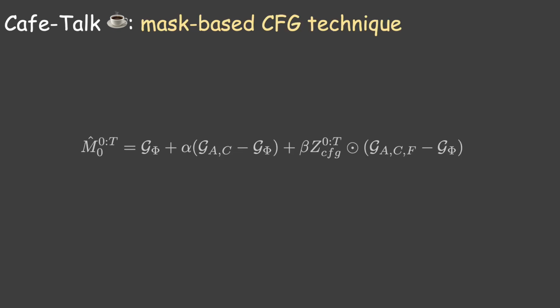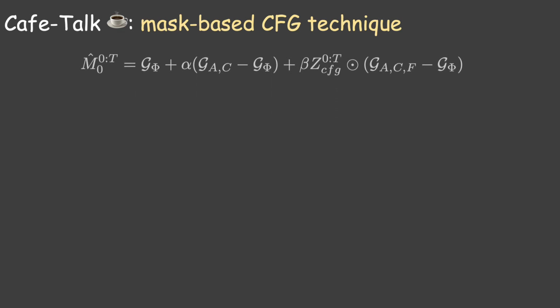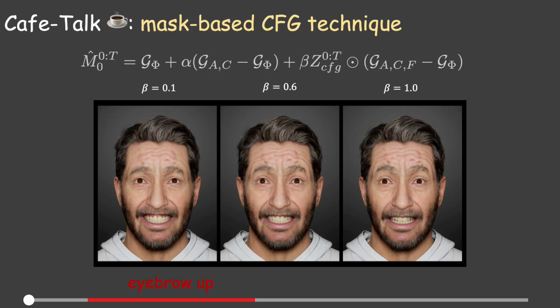The influence of the fine-grained condition could spill over to the neighboring non-conditional temporal intervals due to the continuity of facial movements. This issue cannot be rectified through training alone. Hence, we address it by employing a mask-based CFG technique during inference, which enables precise occurrence and intensity of the fine-grained control. We leverage beta as the intensity control of the fine-grained condition. As shown in the demo video, the eyebrows are raised higher with bigger beta during the controlled interval.